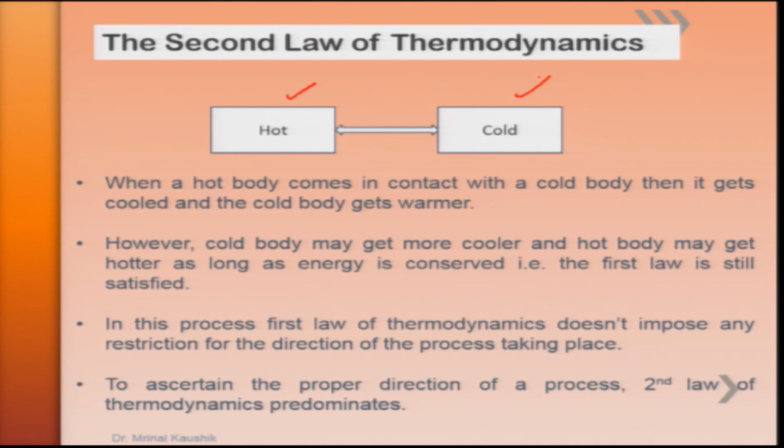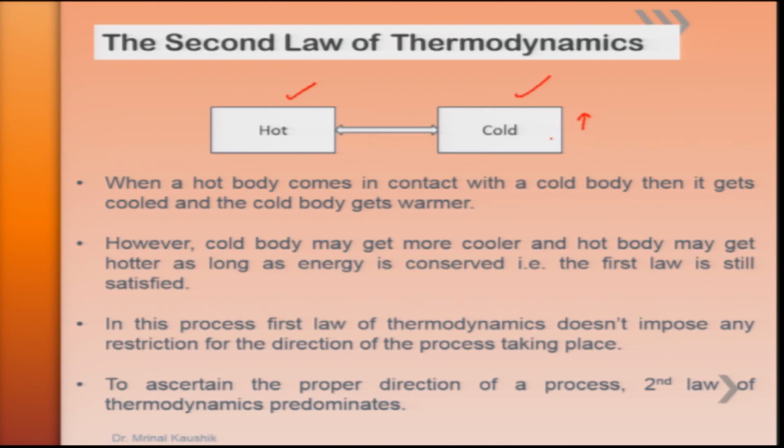From our childhood days, we have noticed that a hot body always gives heat to a cold body, and then the cold body temperature increases while the hot body temperature goes down. If we see the reverse, the first law says yes, it is possible, because whatever energy is transferred from here goes to the cold body.